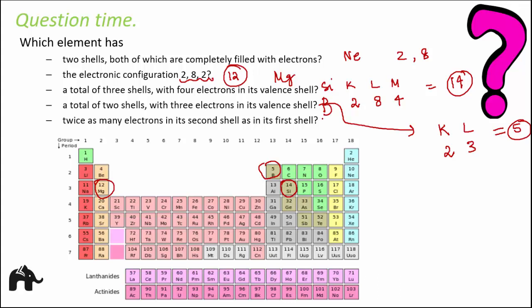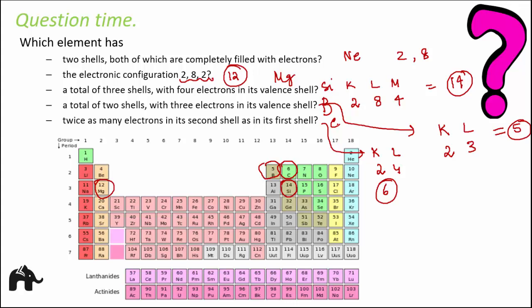So this is boron. Twice as many electrons in its second shell as in its first shell. The first shell is the K shell, so it can have a maximum of 2 electrons. In the second shell it has twice the number of the first shell, that means here it has 4. So total how many electrons? 6. So atomic number 6 is carbon. So this is carbon. You see, these are pretty simple questions, you just need to think and understand the question properly.